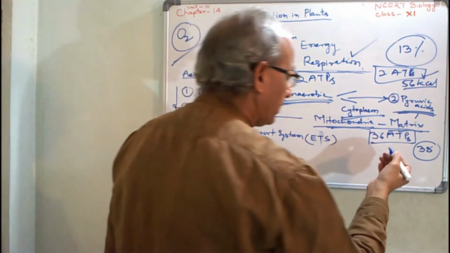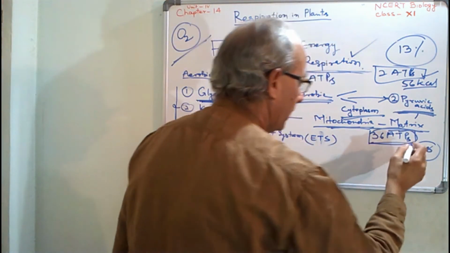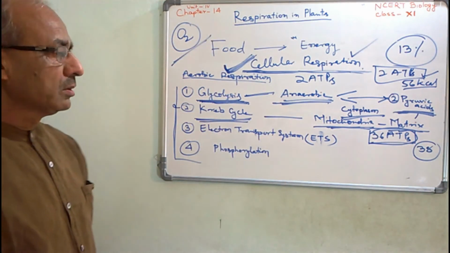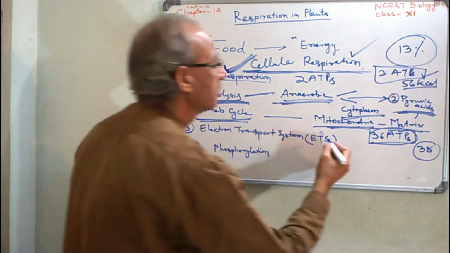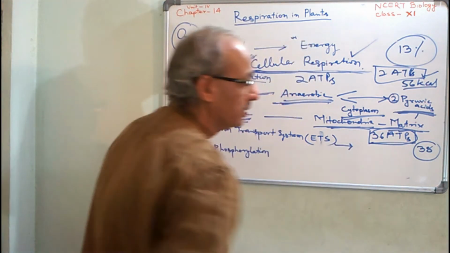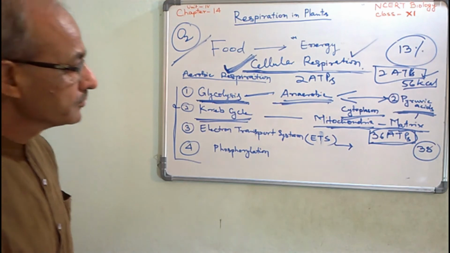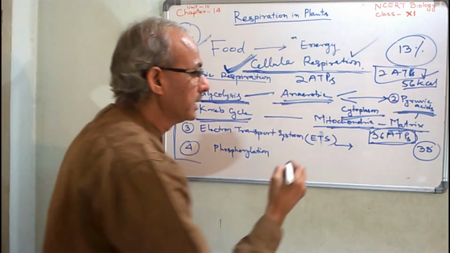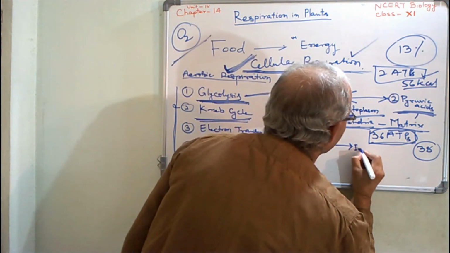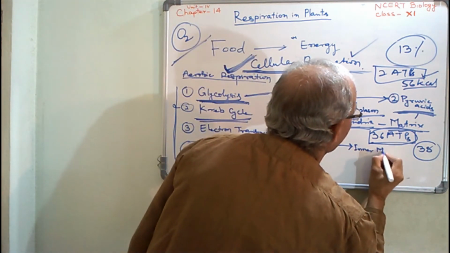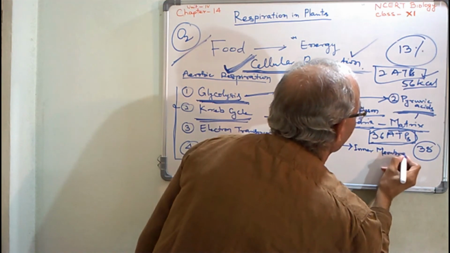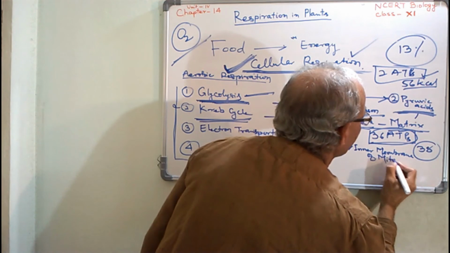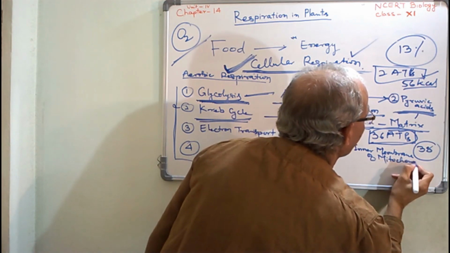And after that, the ATPs are transferred into the electron transport system. Electron transport system takes place in the inner membrane of mitochondria. Inner membrane of mitochondria.